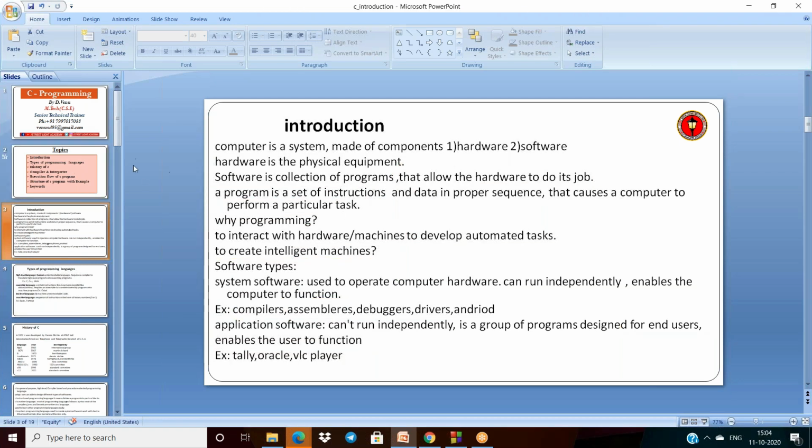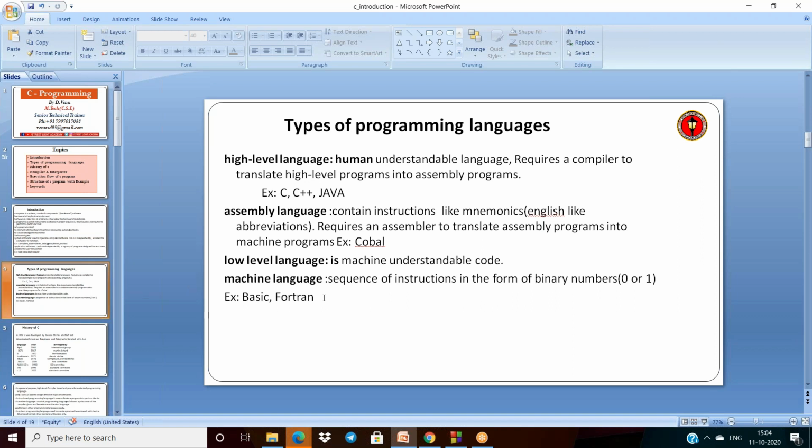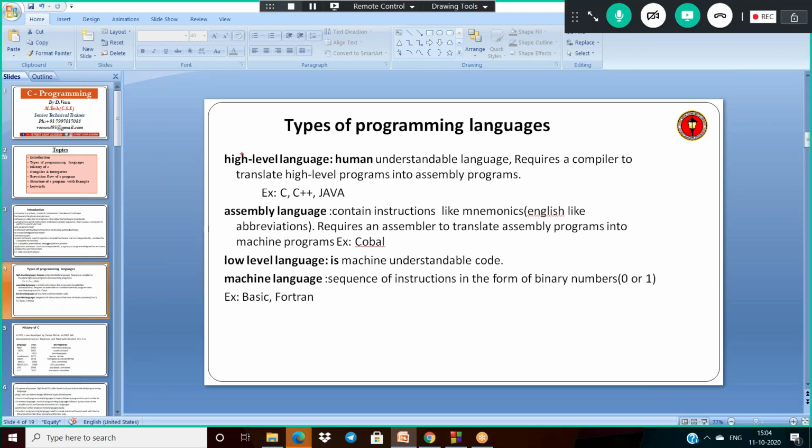Once the differences between these two softwares are finished, we will see the various types of programming languages. The types of programming languages are high level language, assembly language, and low level or machine language. Of course, assembly and machine are the same. But high level and low level languages are different. Let us see first what is meant by high level language.